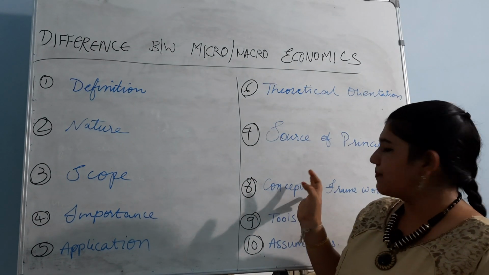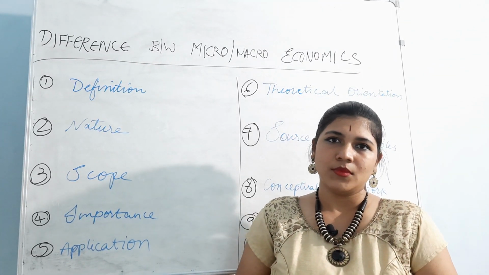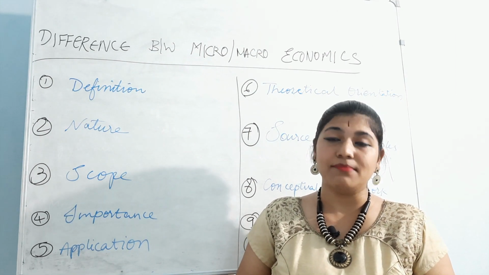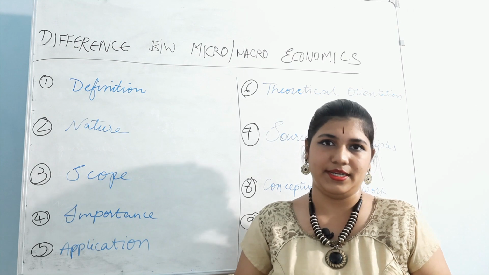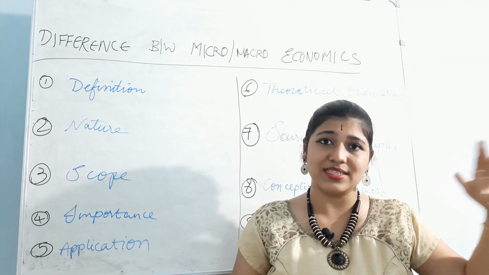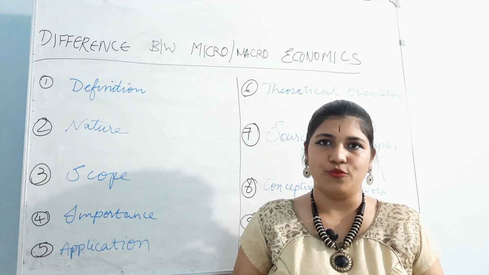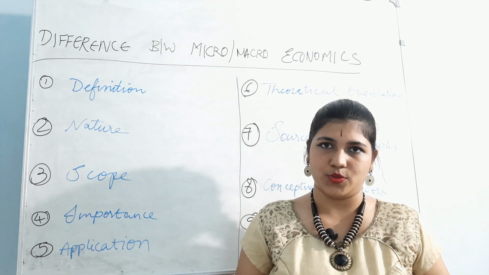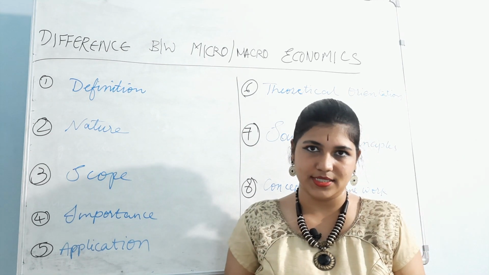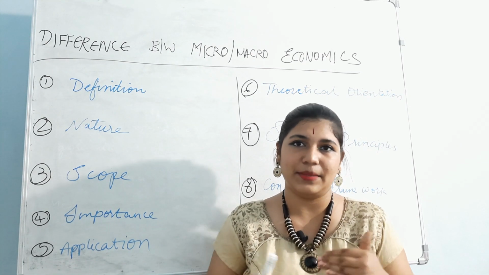Okay, then conceptual framework. What is this conceptual framework? Microeconomics is a concept, macroeconomics is also a concept, but microeconomics is a concept which is independent in nature, because it deals with every individual separately, and every individual is diverse, they are different from one another. Yes or no? One individual may not be like another individual. So it is independent assumptions and discoveries, whatever it is there, it is independent. But whereas coming to macroeconomics, it is interdependent.